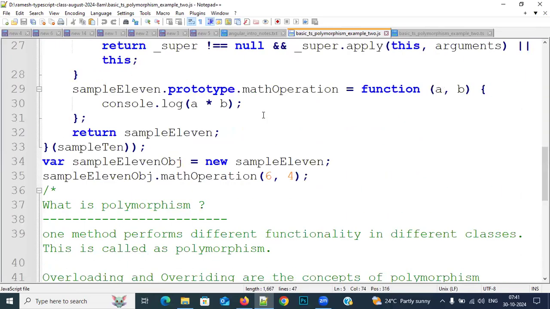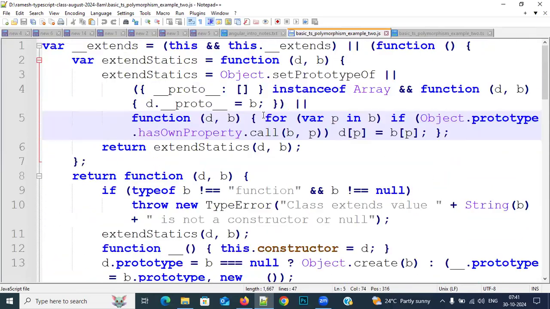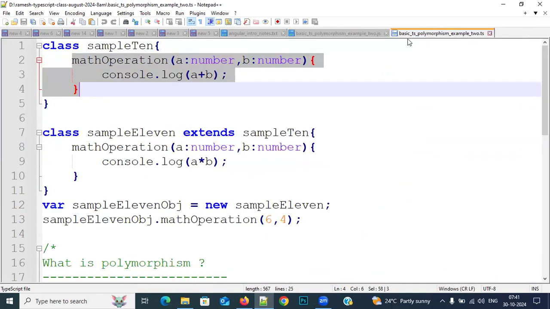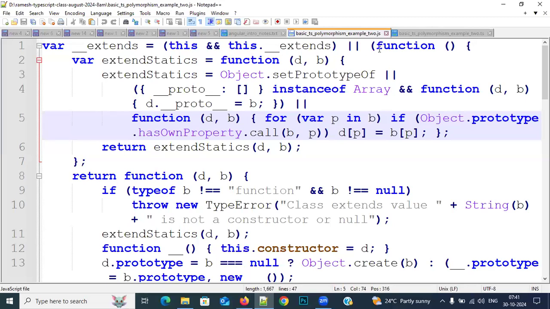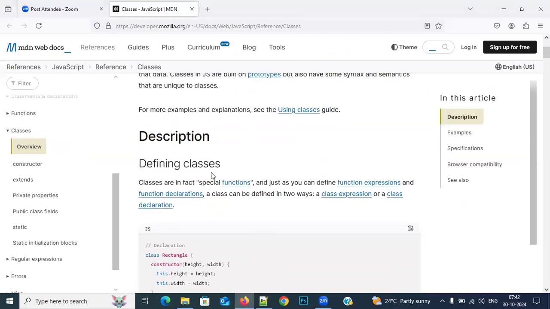And if you made a mistake in any one line, we need to refer to all this code. That's why I told you it is complicated. I'm not saying there are no OOP concepts, but there is no class concept. Even if you are writing with a class, it is converted into functions only, with the help of the prototype. That's what they are saying.